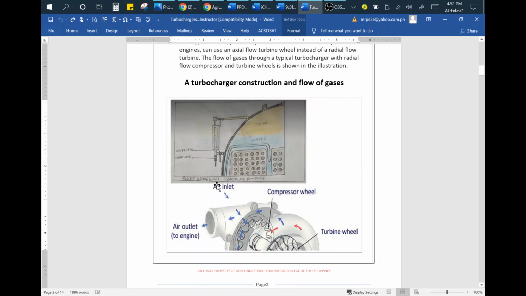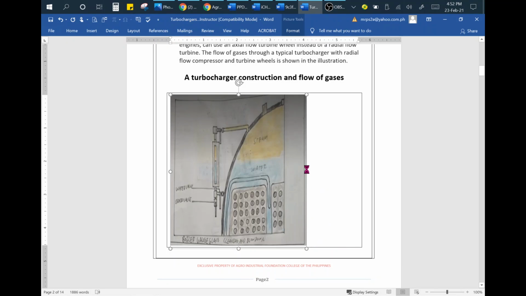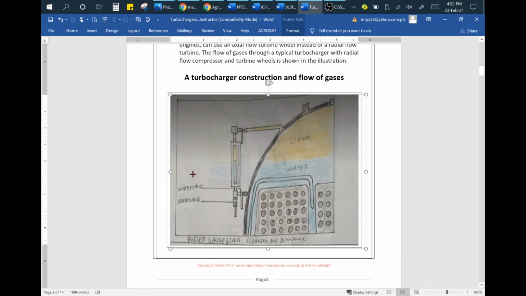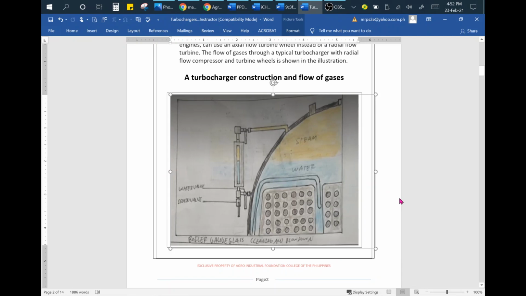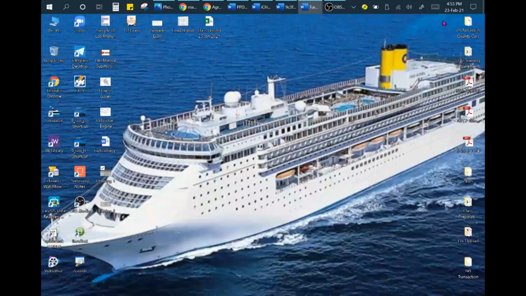Now I paste. Then you have to format. You have to increase the size to fit this box. So this is your drawing, your actual drawing. And then next, for example, here you have to draw. You have to attach your drawing here. So I give you again an example. Another drawing, this one. So I will copy this one.